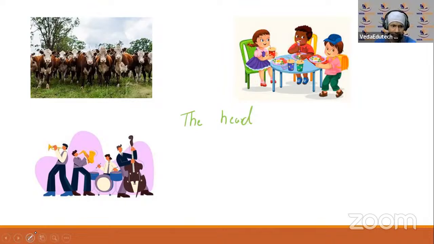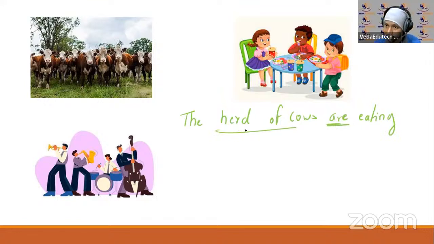My bad. It's not head. Herd. H-E-R-D. Herd of cows are standing. Are eating. Okay. Standing and eating. कुछ भी कर रहे हैं. ठीक है. Are. ठीक है, ये प्लूरल हो जा रहा है इसीलिए आर हम लोग कह रहे हैं.